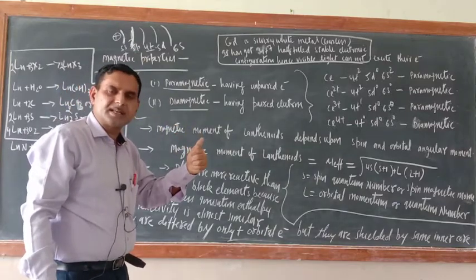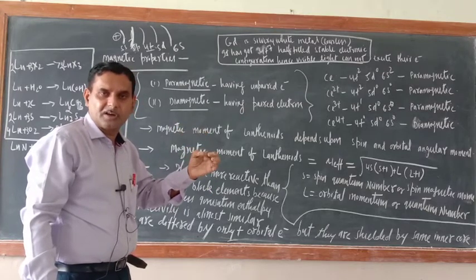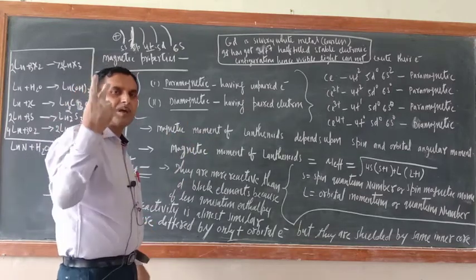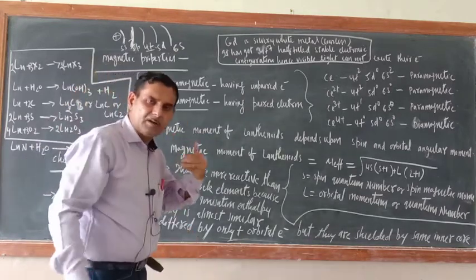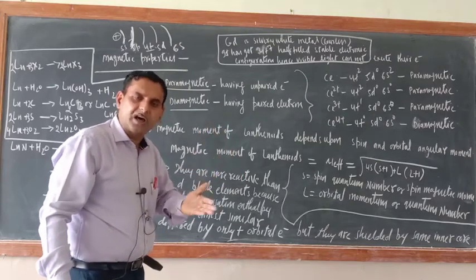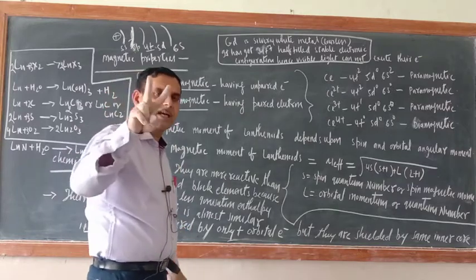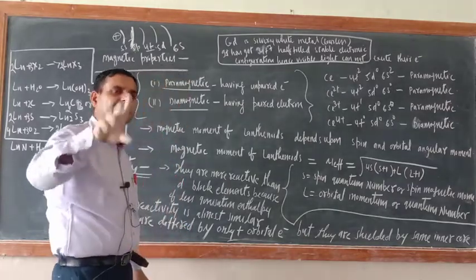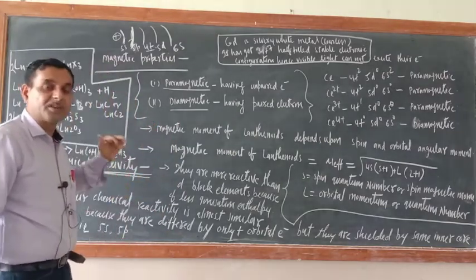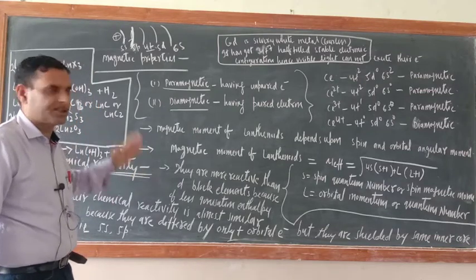Only what is the difference there? They just differ by 1 electron in the f orbital. Just see, cerium will have 4f2 electrons. Now promethium will have 3 electrons. Subsequently, if you see, each successive element of the lanthanides just differs by 1 electron in its f orbital. Rest everything is similar. This is the only reason that there is no wide variation in the chemical reactivity of lanthanides.